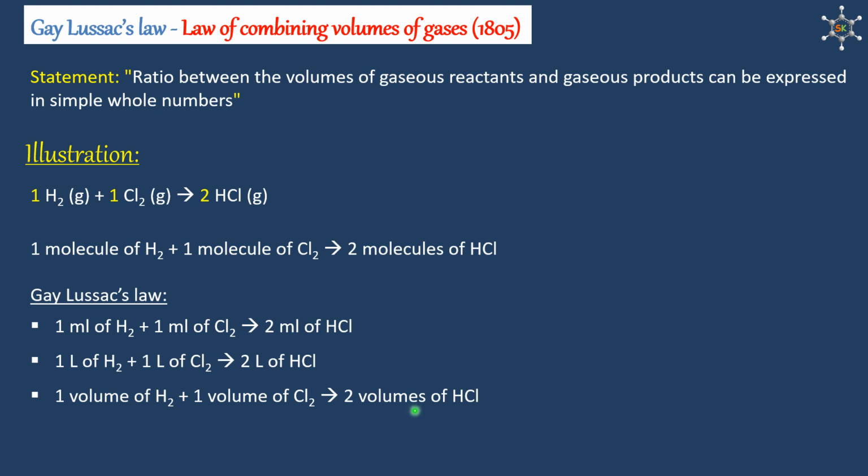If we take the simple ratio of volumes between the reactants and products, then the ratio will be 1:1:2. This is nothing but Gay-Lussac's law.